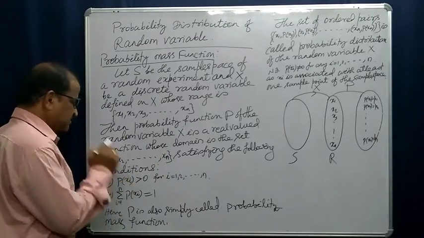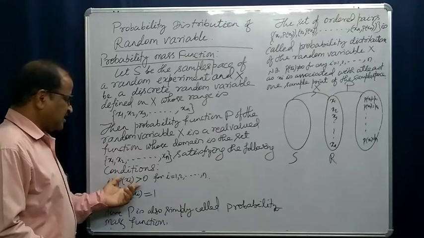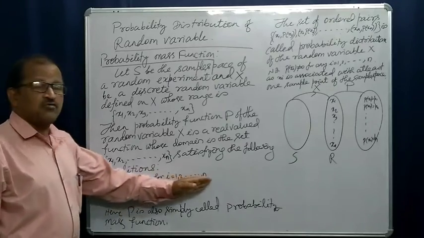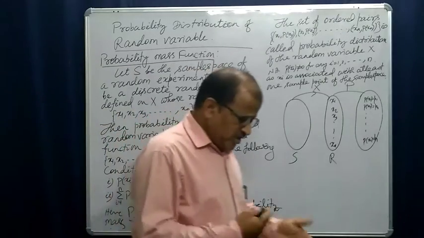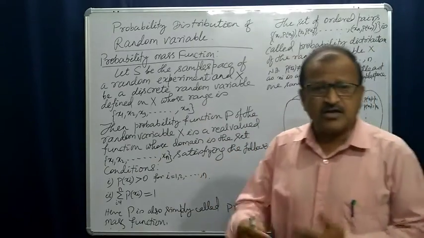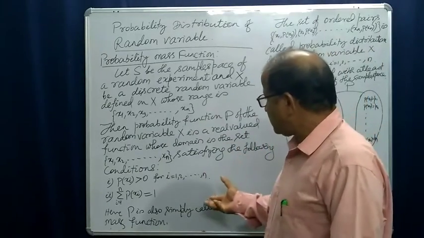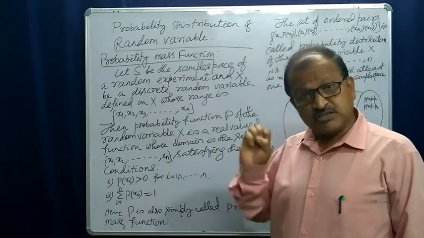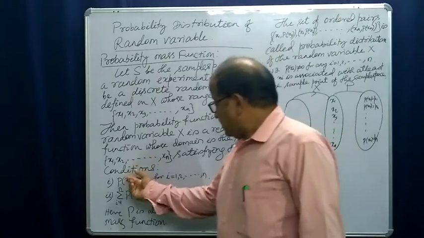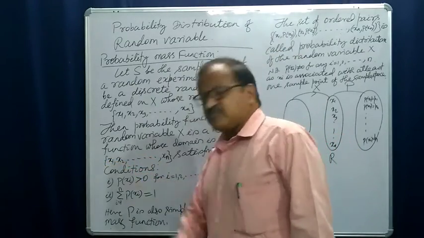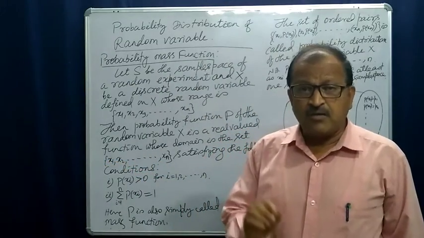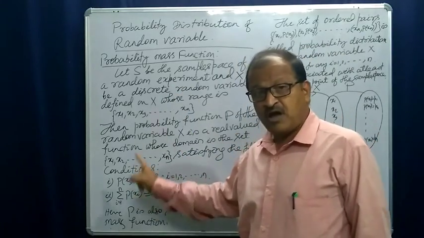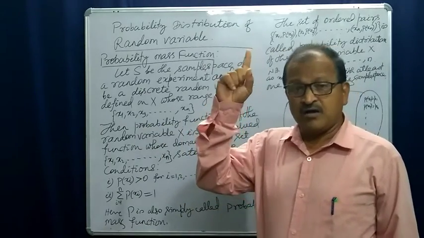P(xi), the probability of xi, is always greater than 0 for all i equal to 1 to n. That means we are allotting some real numbers to these values x1, x2, x3 up to xn in such a way that each value of the random variable is assigned a positive real number, not negative, and not 0.